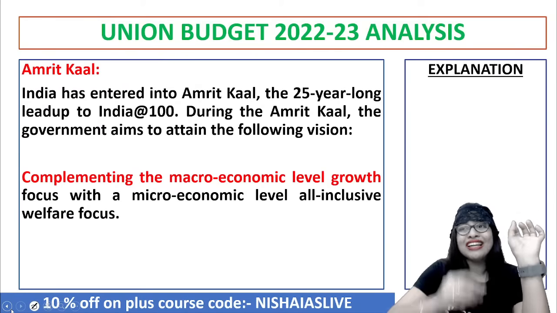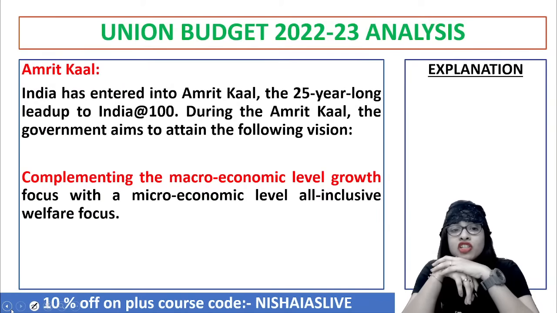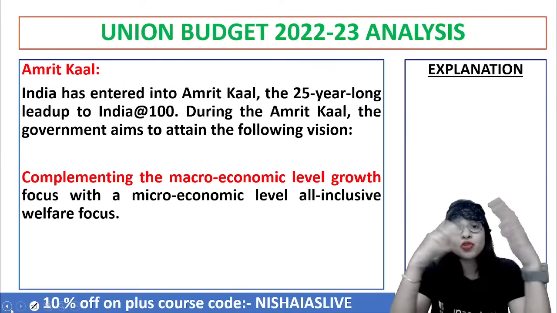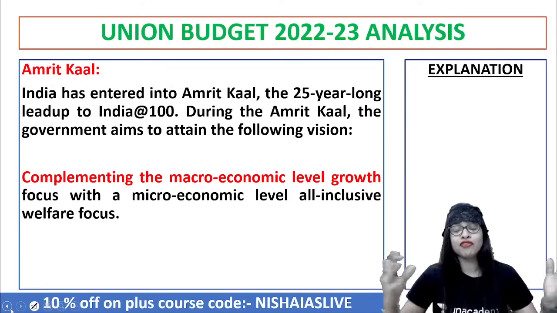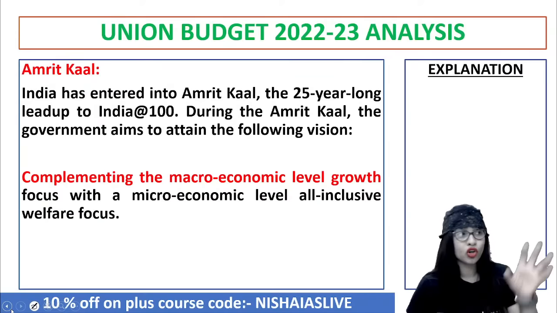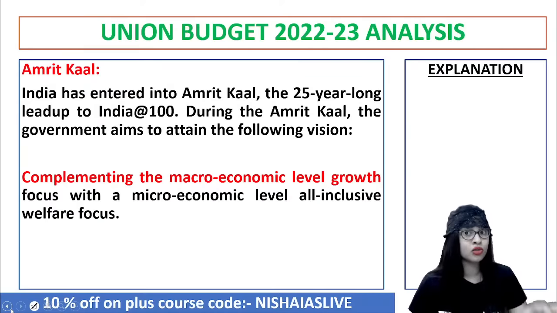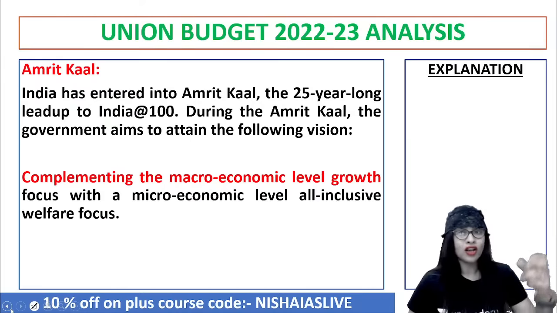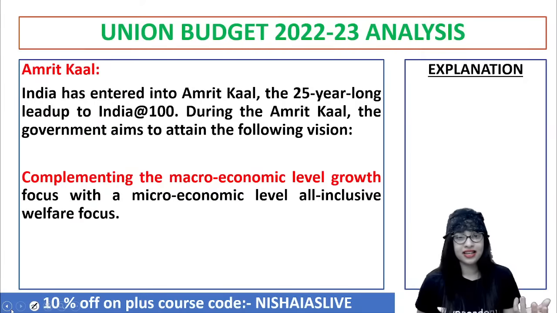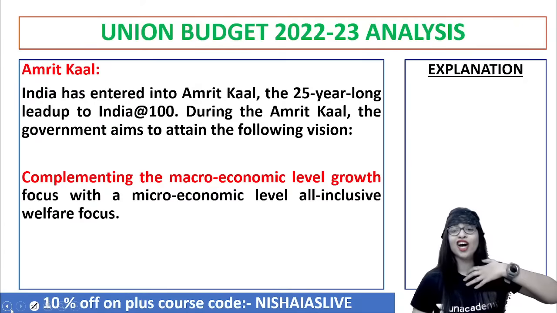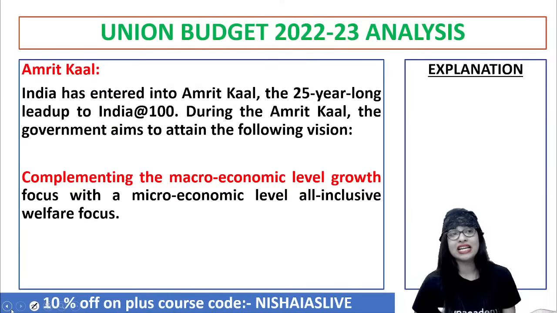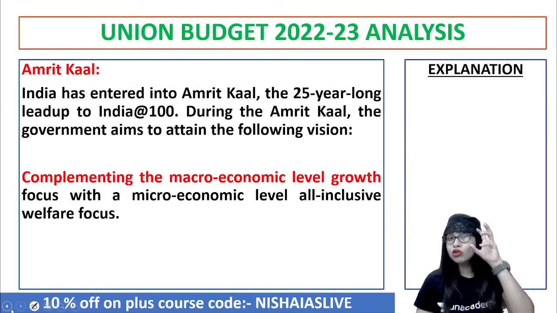Now, the next important highlight of the budget 2022 is Amrit Kal. For the next 25 years, what is the blueprint or plan for the growth and development of the country? India has put forward in the current budget, through the Azadi Ka Amrit Mahotsav or the Amrit Kal perspective. So I can tell you that yes, our country India has entered the Amrit Kal, the 25-year-long lead up to India at 100. And this Amrit Kal has a lot more to look into, guys.